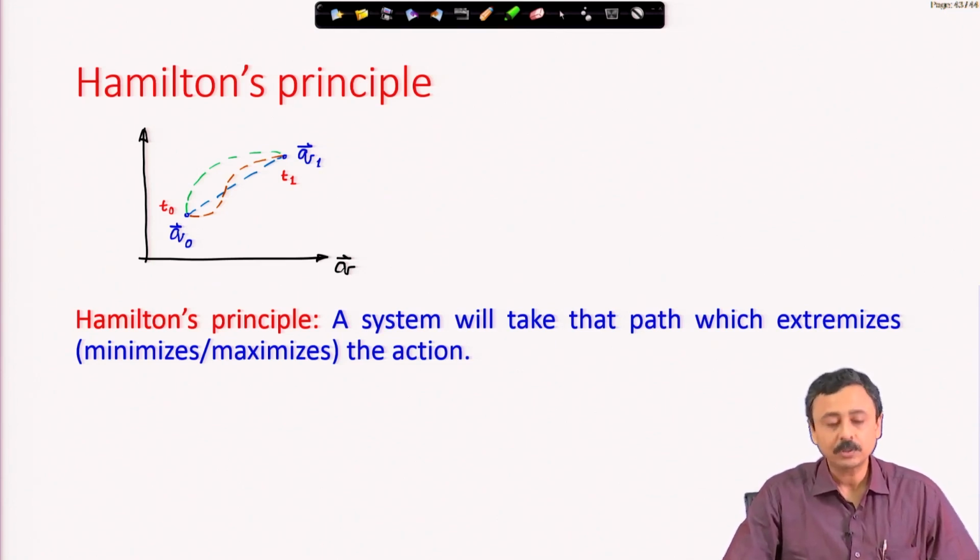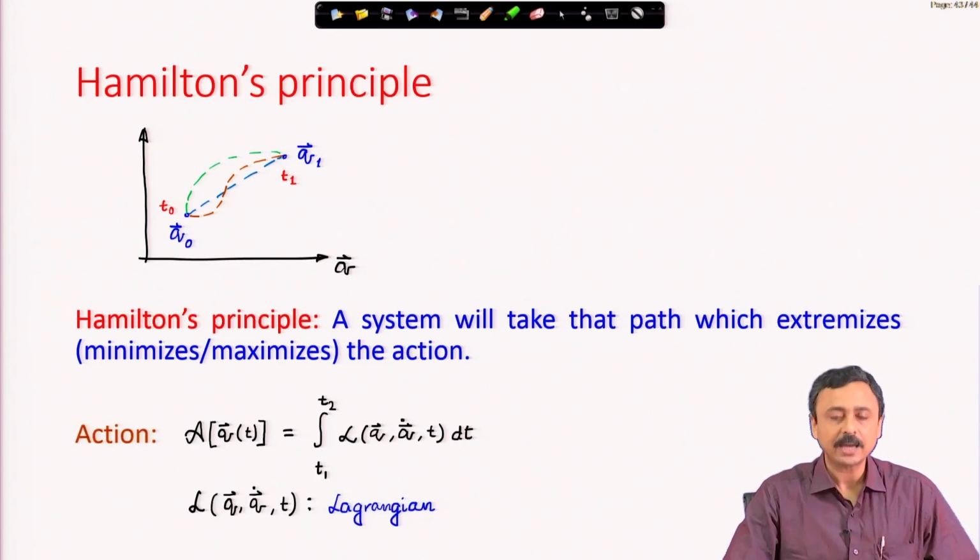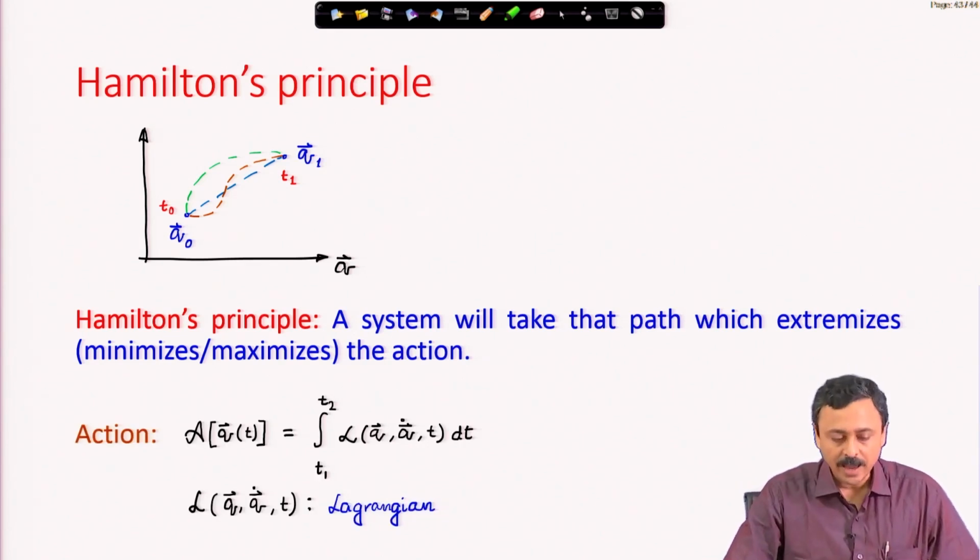Therefore, what Hamilton's principle tells us is the system will take that path which extremizes the action, or sometimes also known as the action integral. What is action then? Action is this integral. This integral is a function of the path. This is a definite integral over time, with these time limits over which I have seen the system.